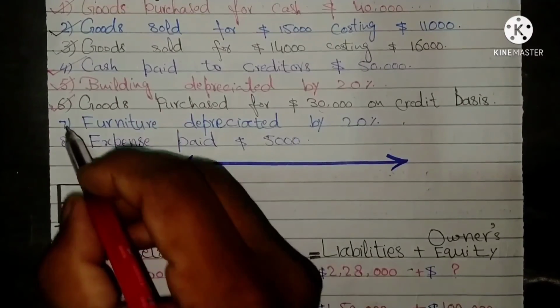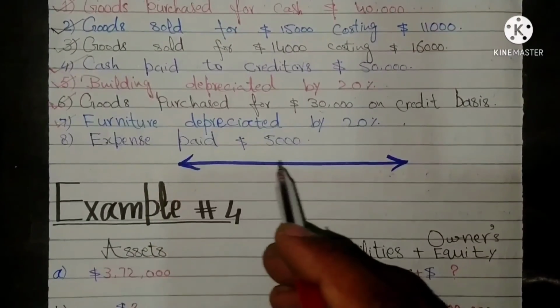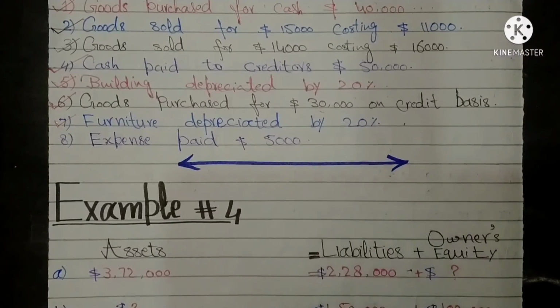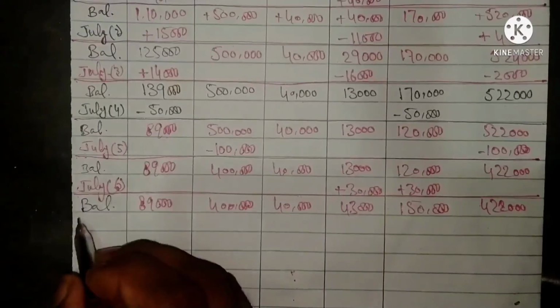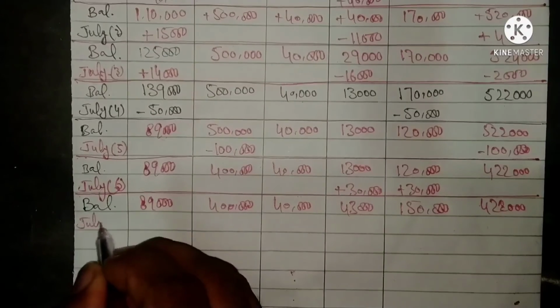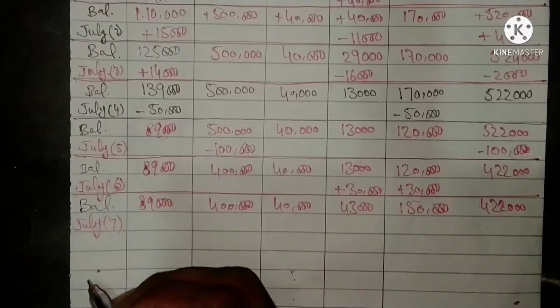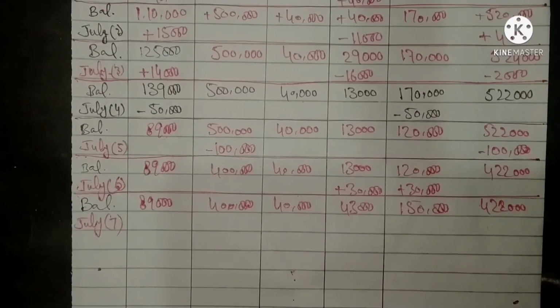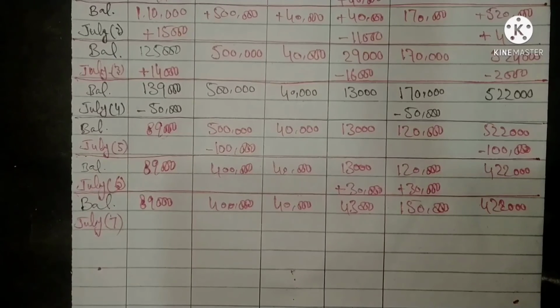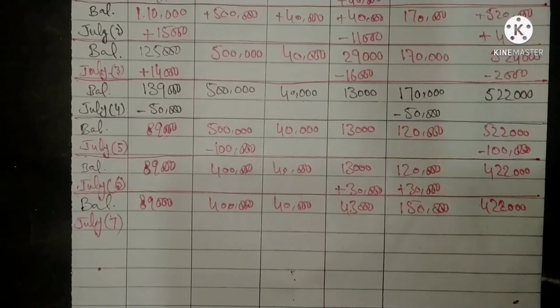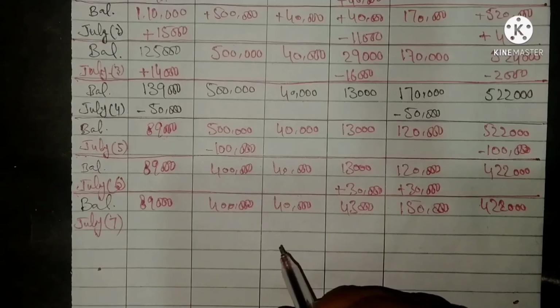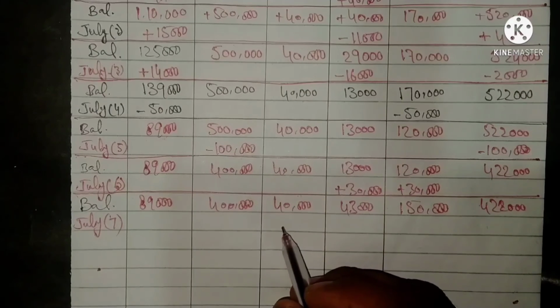Seventh transaction is furniture depreciated by 20%. Date July 7th. This transaction has two impacts on the accounting equation. First is the depreciation amount less from the total furniture amount.